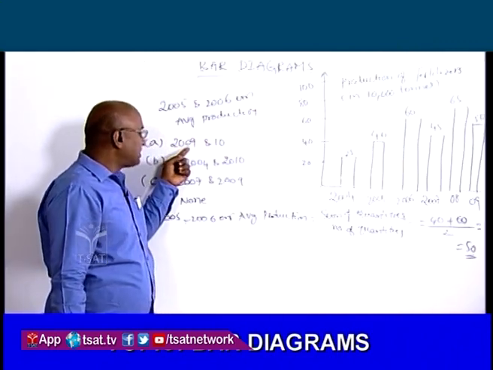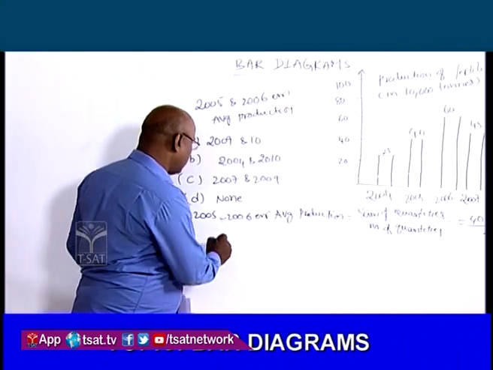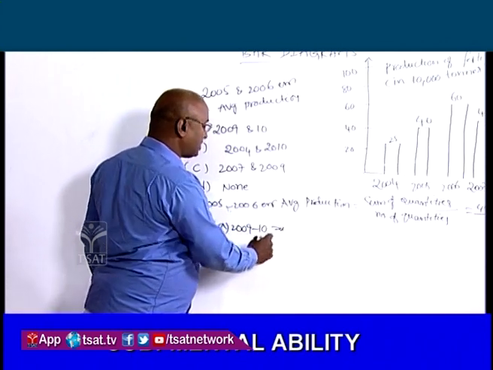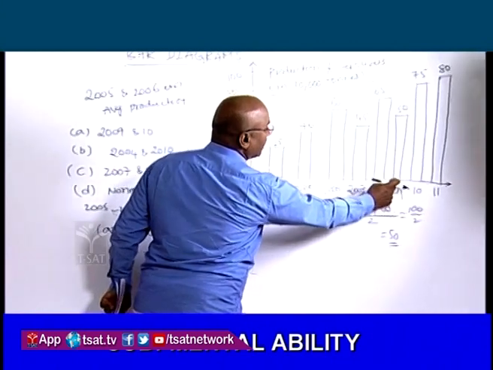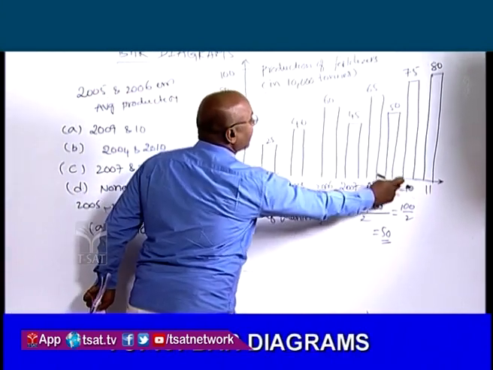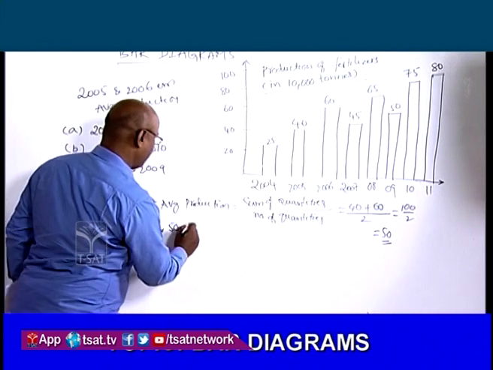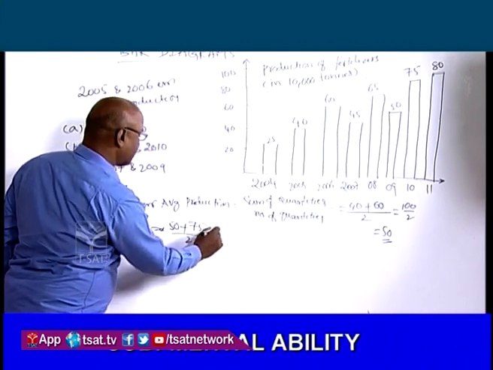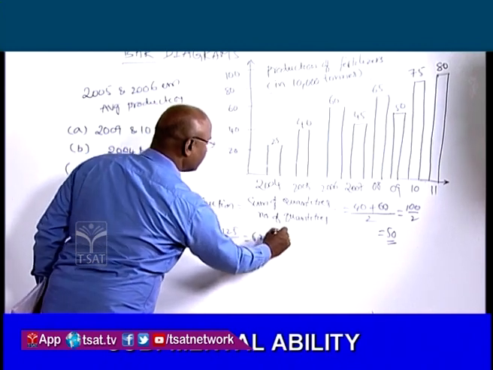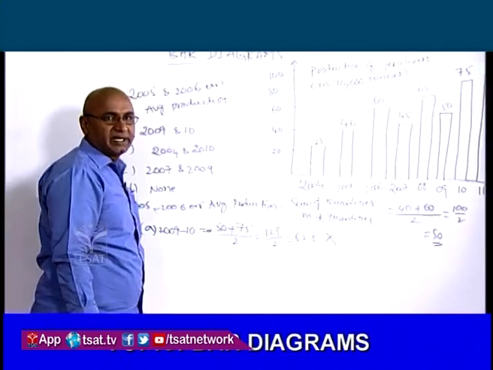Now what is the average production of 2009 and 2010? The production in 2009 is equal to 50, plus in 2010 the production is 75, divided by 2, that is equal to 125 by 2, which is 62.5. So it is not the exact 50.